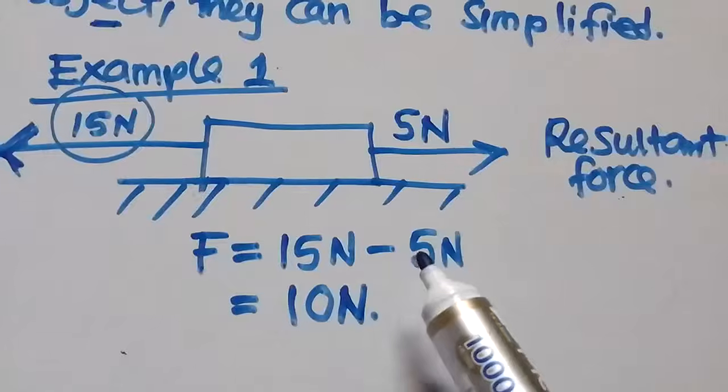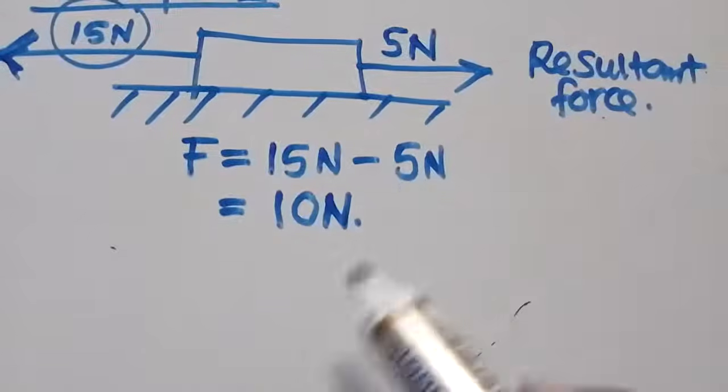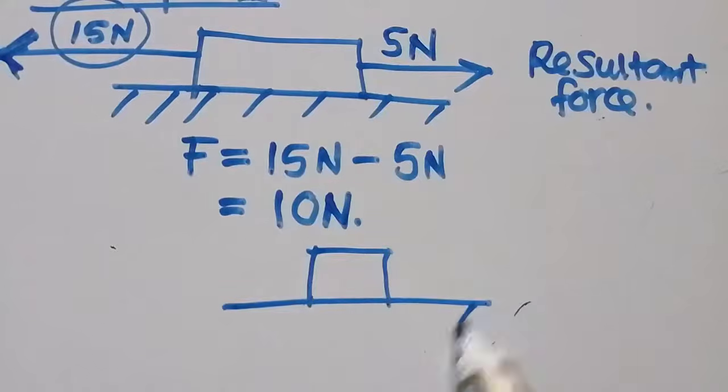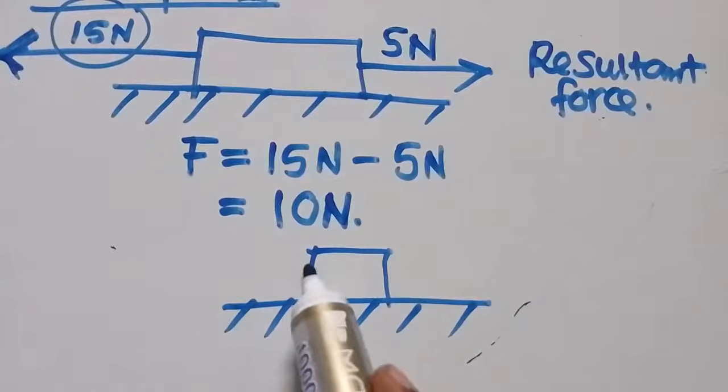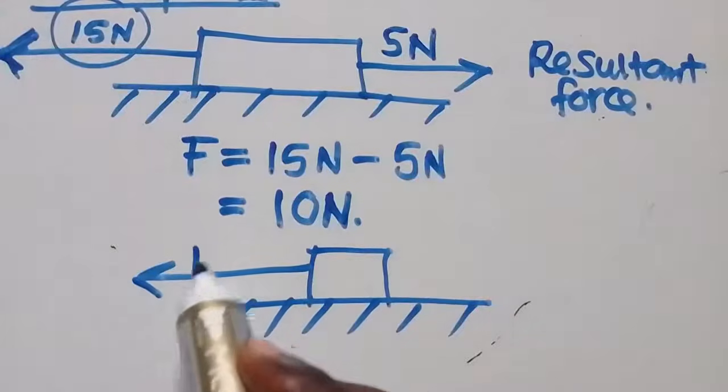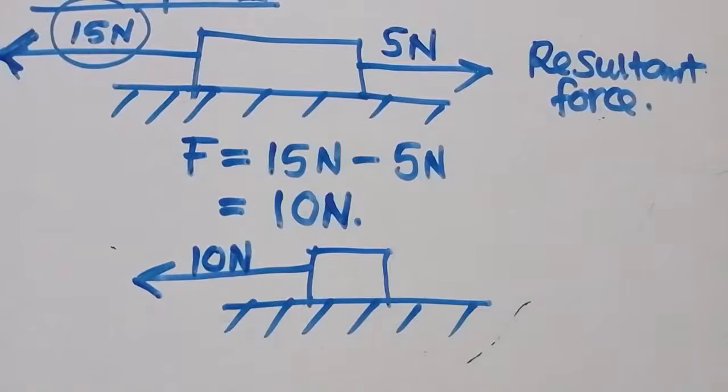So the direction of the body now will be in this other direction here, which will be 10 newtons. So this is what you need to know and understand.